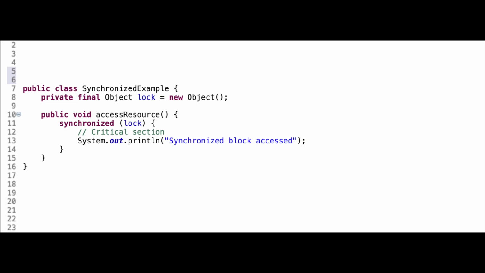It automatically releases the lock when the thread exits the synchronized block or method, even in the case of an exception. So for most general purpose thread safety tasks where the advanced features of ReentrantLock are not required, use synchronized block, right? This is the basic example as you can see here.